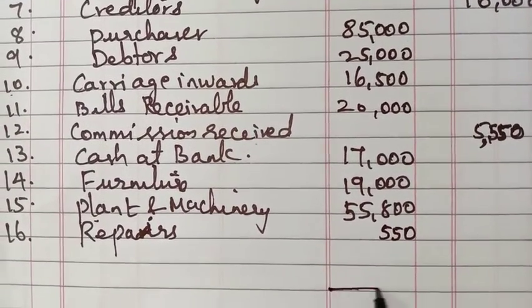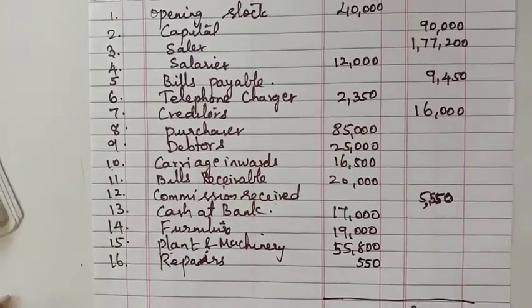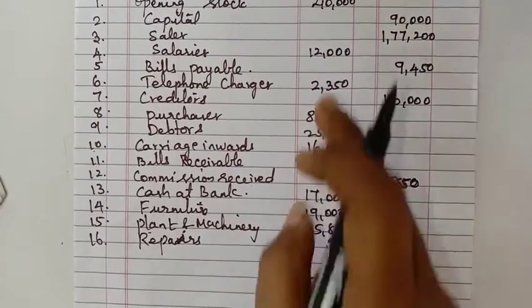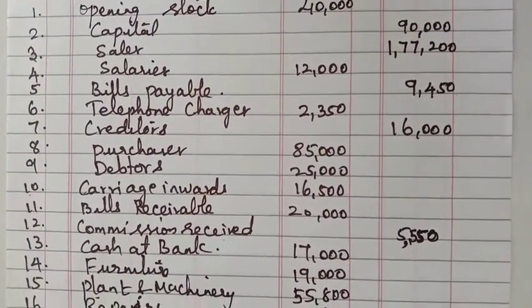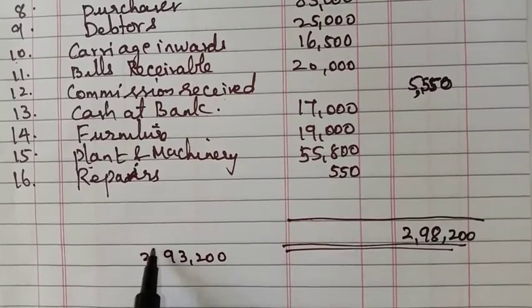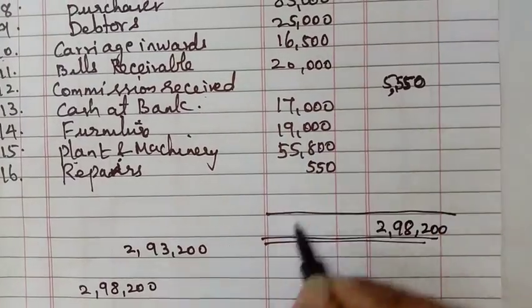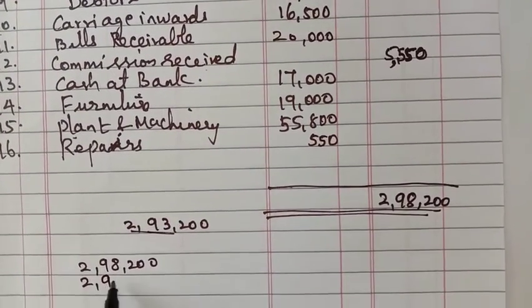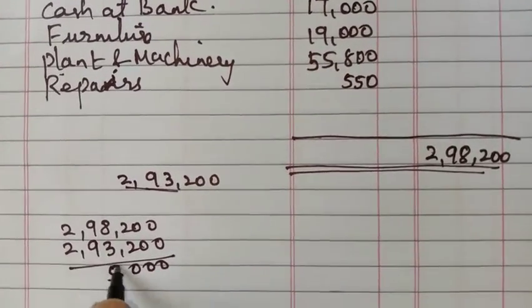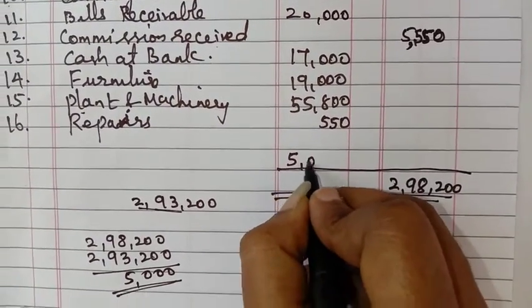So if we total both the sides, the debit side total will come as 2,98,200. If we total the credit side, it will come as 2,93,200. So this is the bigger amount, so we have to subtract. 2,98,200 in the debit side total minus 2,93,200, how much will come? 5,000 will come. So this 5,000 we have to write on the side that has the lesser amount, 5,000 we have to write.